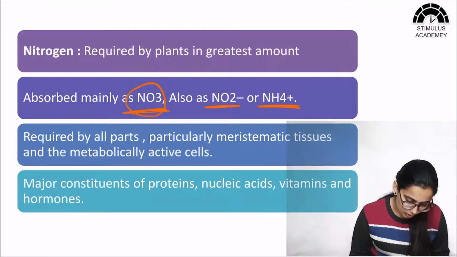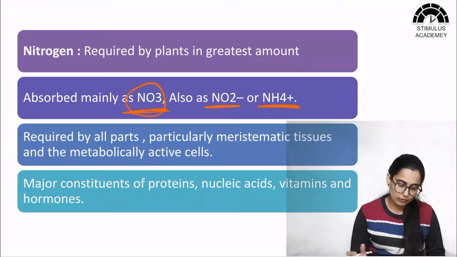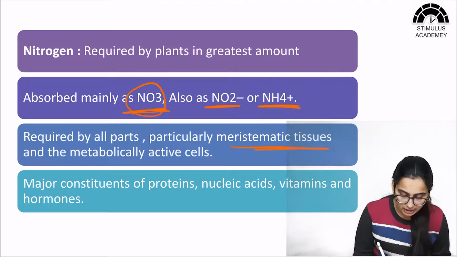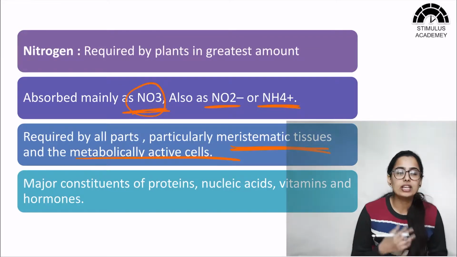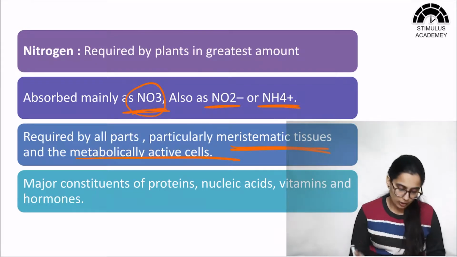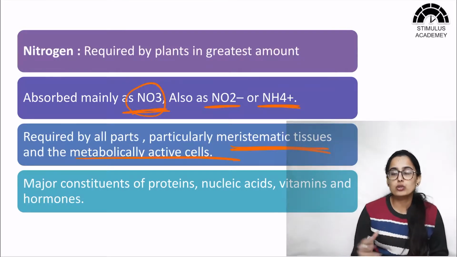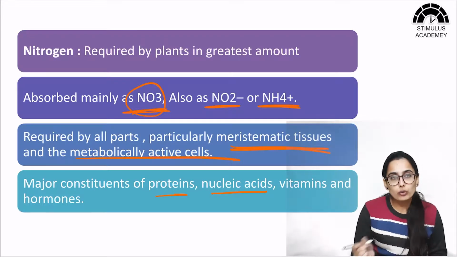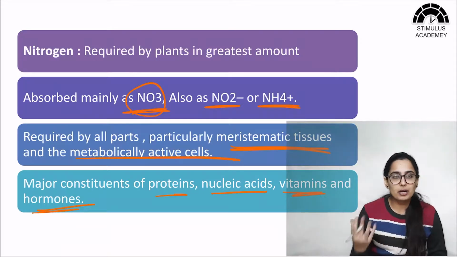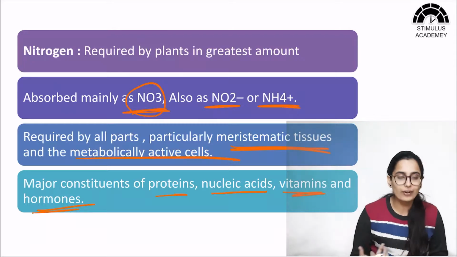Now this nitrogen is required by all parts of a plant, particularly by the meristematic tissue, because they are new growing tissues, and by all the metabolically active cells of the plant. Now where is nitrogen present in a cell? Nitrogen forms a very important constituent of proteins, of nucleic acids, of vitamins and hormones. So nitrogen is present abundantly as an element in proteins, nucleic acids, vitamins and hormones.